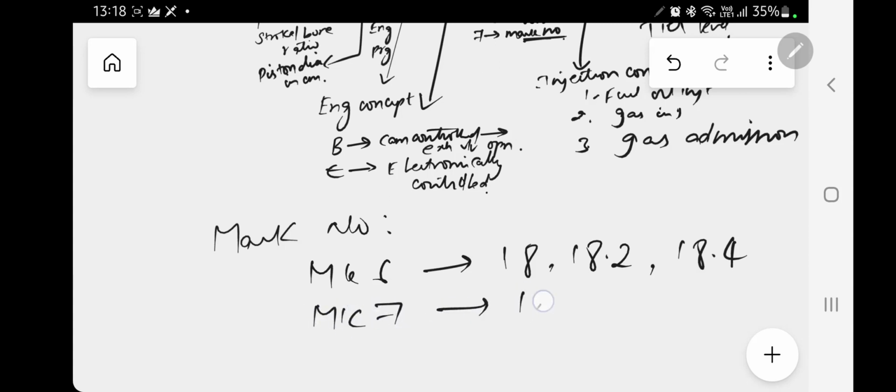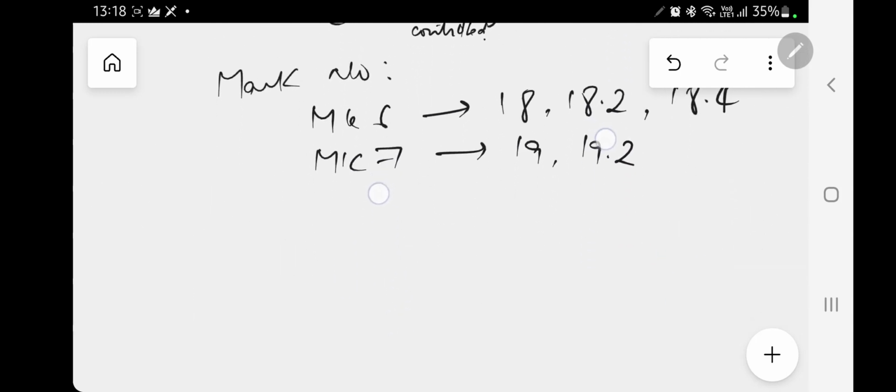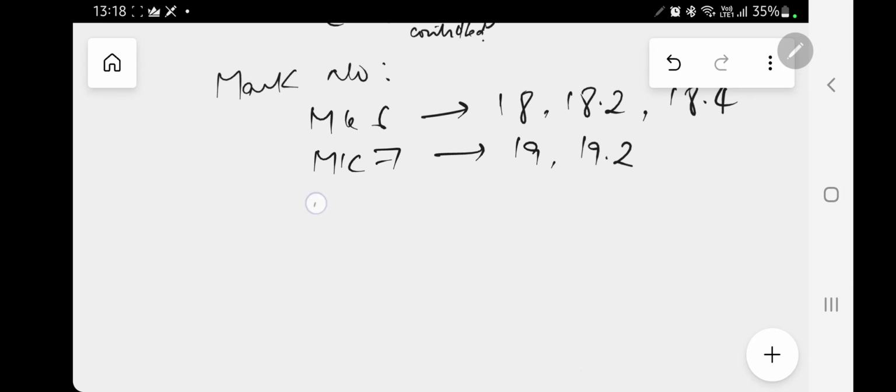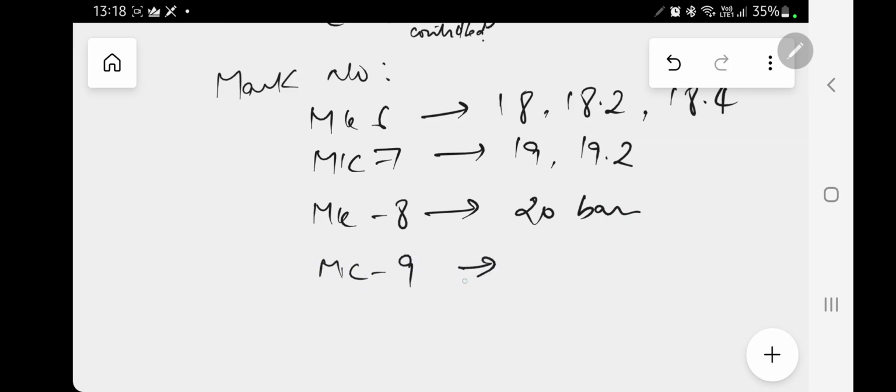Mach 7 indicates 19 bar, 19.2 bar. These pressure values are in bar. And Mach 8 means 20 bar. Mach 9 means 21 bar.